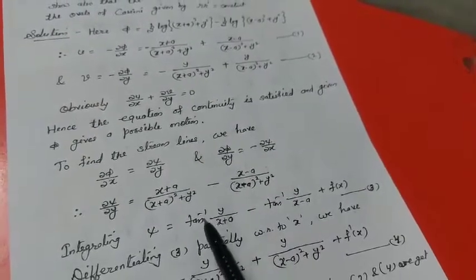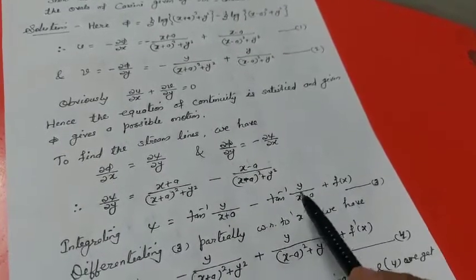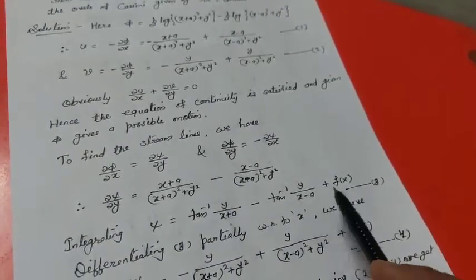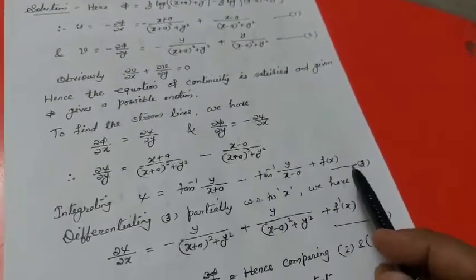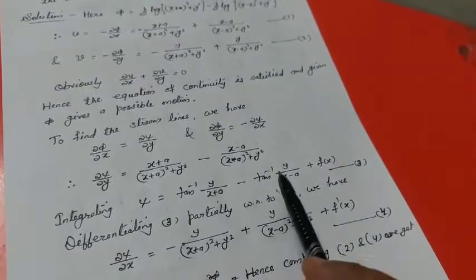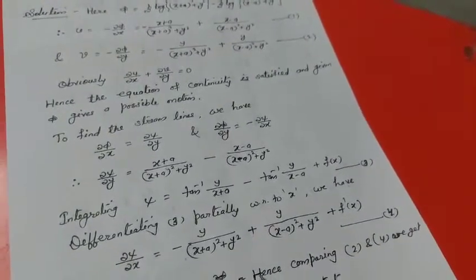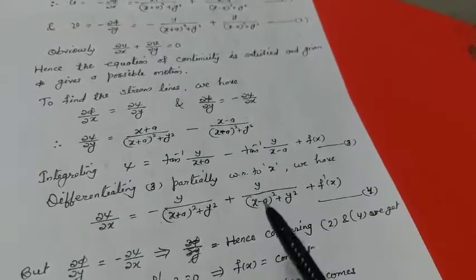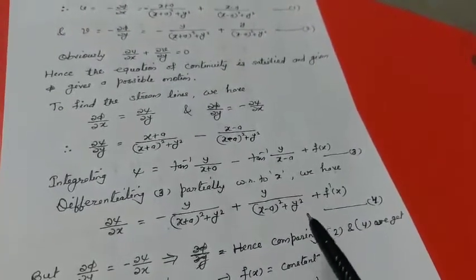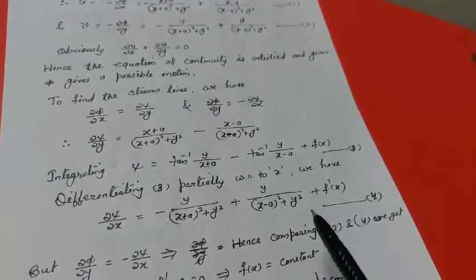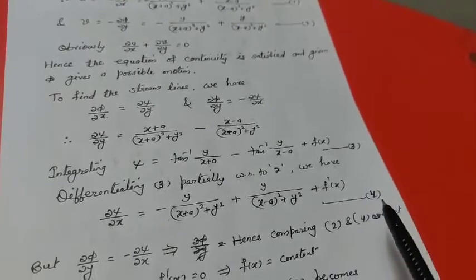When we integrate with respect to y, we get tan inverse of y upon x plus a minus tan inverse of y upon x minus a plus a constant, that is function of x, and suppose this is equation number 3. Once again differentiating equation number 3 with respect to x partially, we get del psi by del x is equal to minus y upon (x plus a) whole square plus y square plus y upon (x minus a) whole square plus y square plus f dash x. Suppose this is equation number 4.